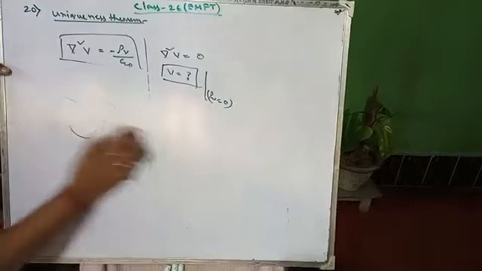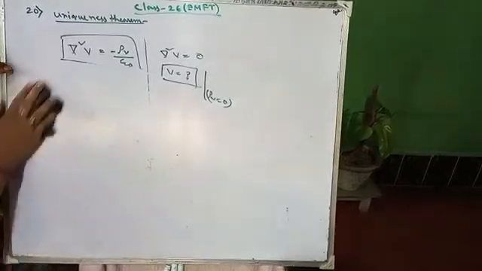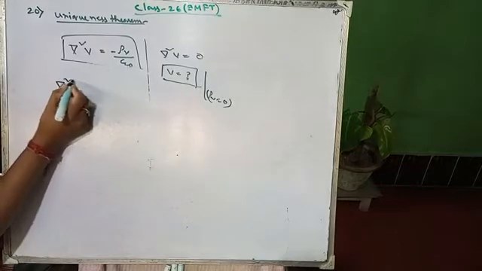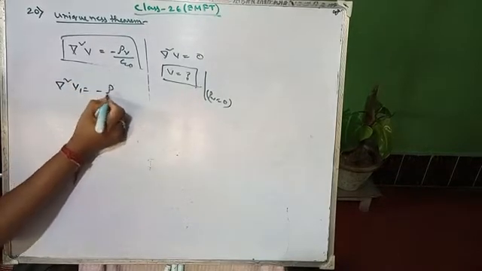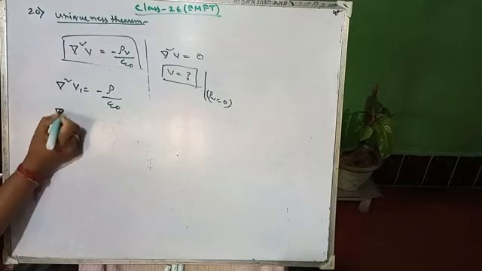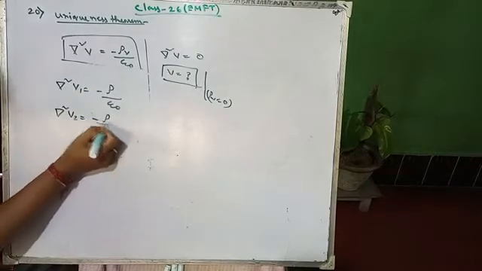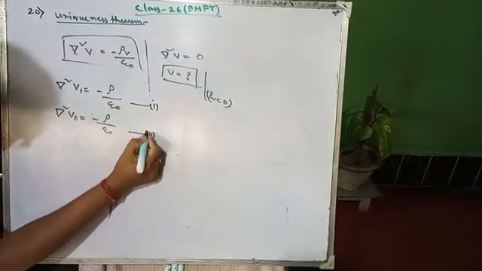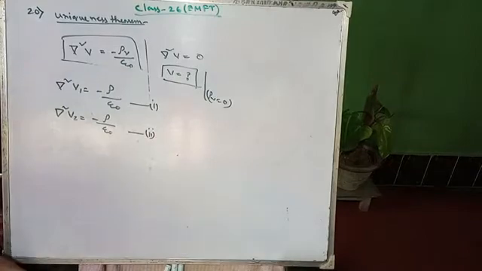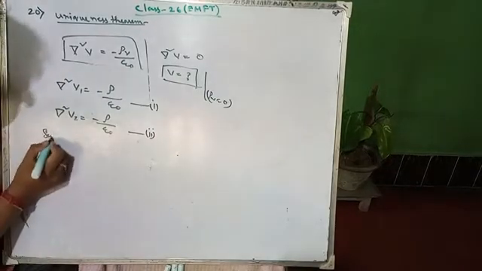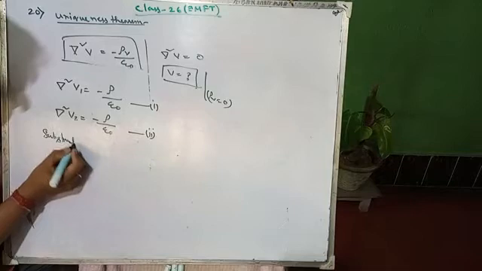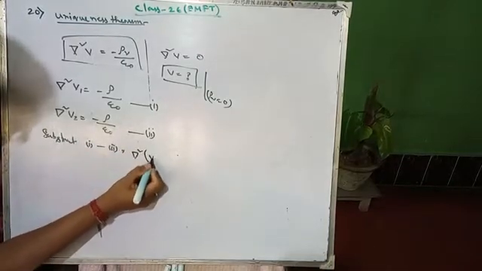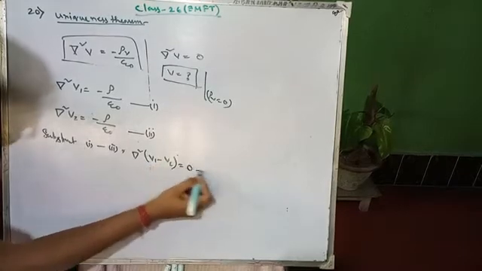Thus, according to Poisson's equation, del 2 V1 equals to minus rho by epsilon naught, and del 2 V2 is equals to minus rho by epsilon naught, right? So make it equation number 1, equation number 2. Okay, so subtract 1 minus 2, del 2 of V1 minus V2 equals to 0, right? Make it equation number 3.